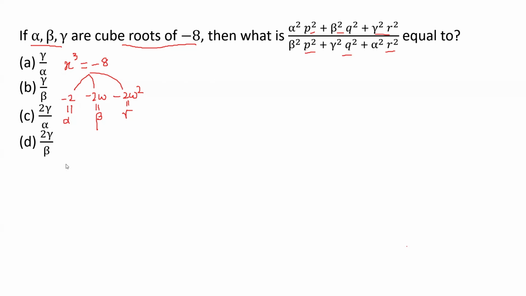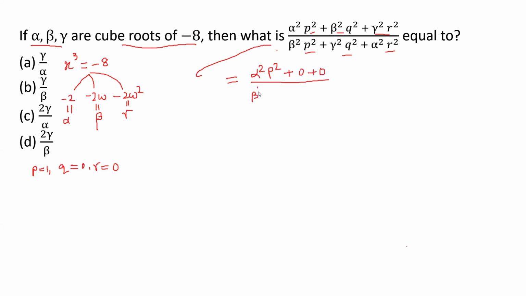Let us take P as 1, and the remaining two as 0. Q I'm taking as 0, and R also as 0. If I put these values in the given expression, we are left only with alpha square P square; the remaining terms are all 0.